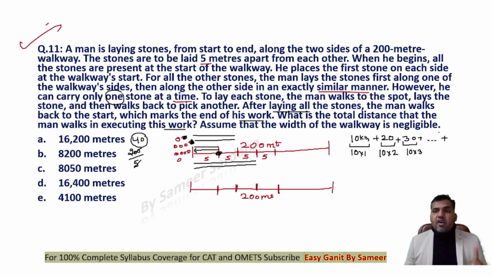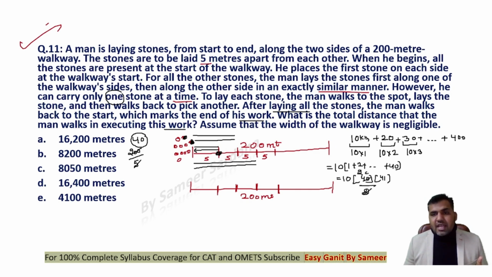So for the 40th stone, the distance traveled will be 400. 10 can be taken as common. This is 1 plus 2 plus 3 up to 40. This is the sum of the first 40 natural numbers, n into n plus 1 upon 2.